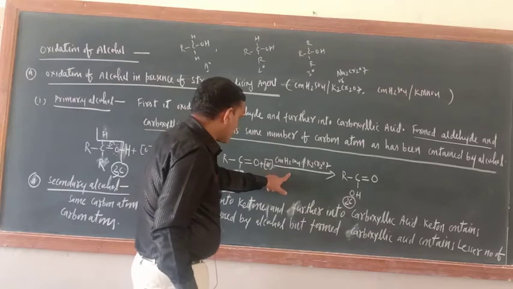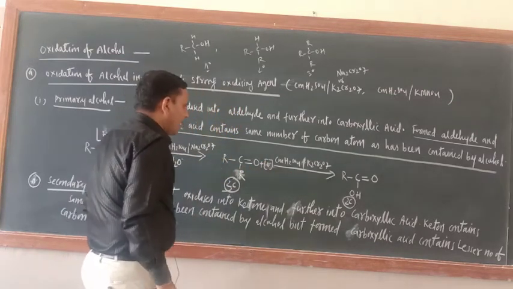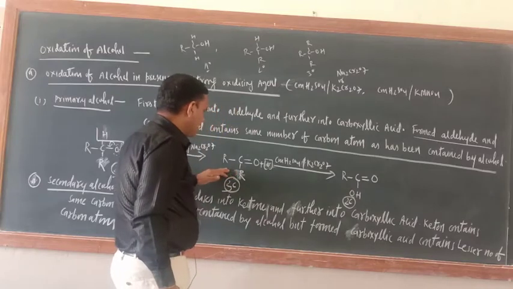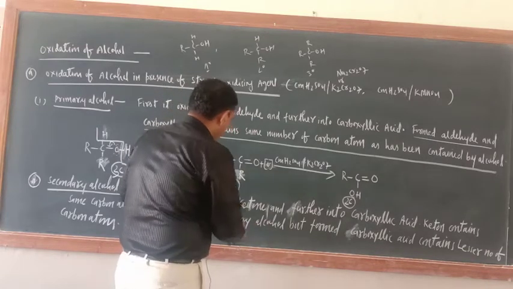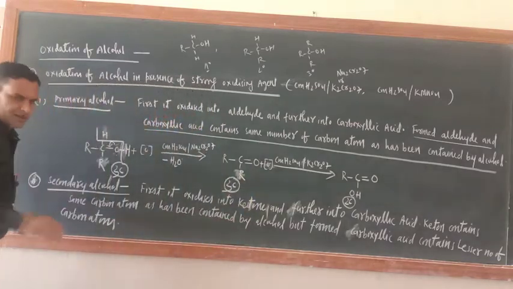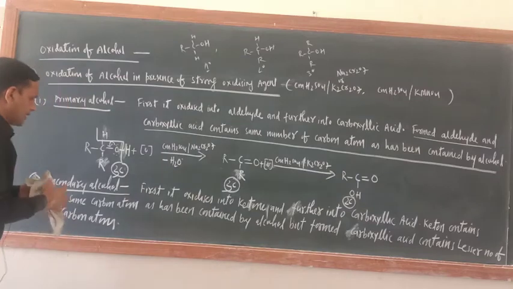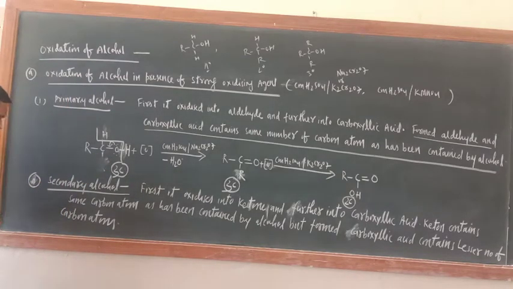Now if you are oxidizing it further, changes would be there. One product would be, just see. Now this R, it is better to fill here CH3 group, then the explanation would be better. Now I am explaining this one, secondary alcohol.